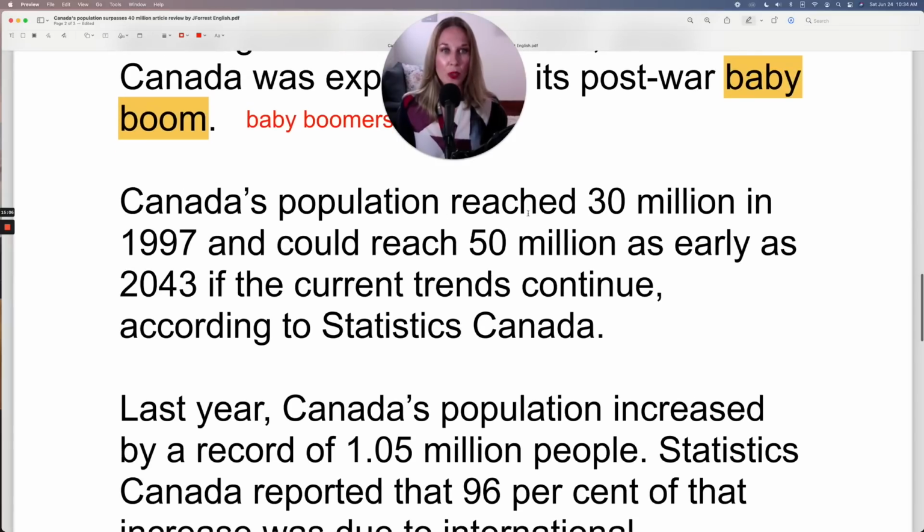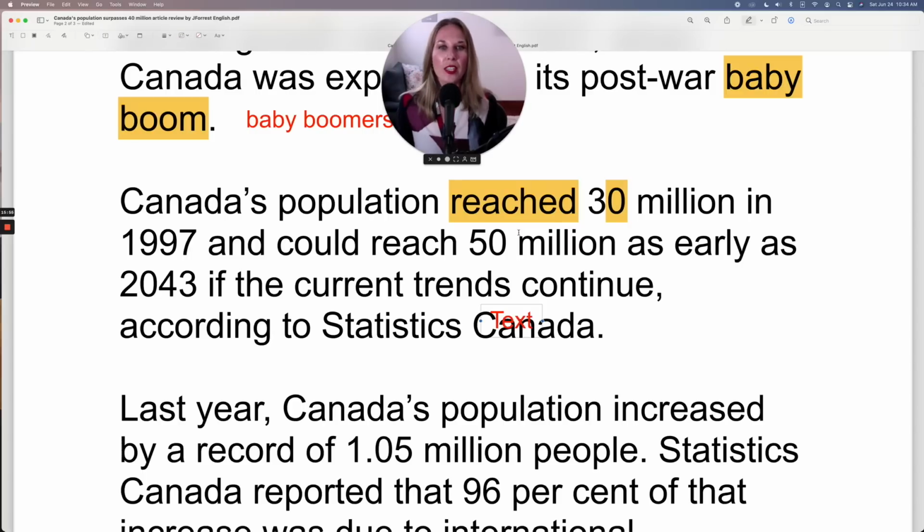Canada's population reached 30 million in 1997 and could reach 50 million as early as 2043 if the current trend continues. Canada's population reached 30 million. Now remember, we could say hit 30 million because generally numbers that end in 0 or 5 are considered the major accomplishments, the milestones.